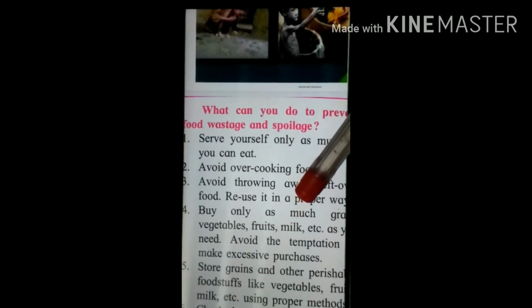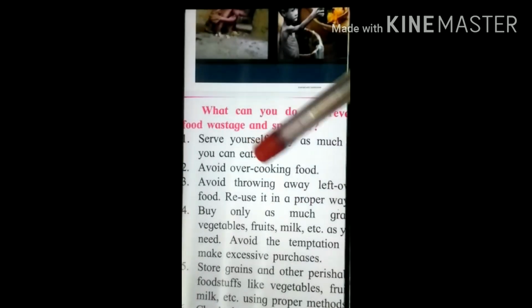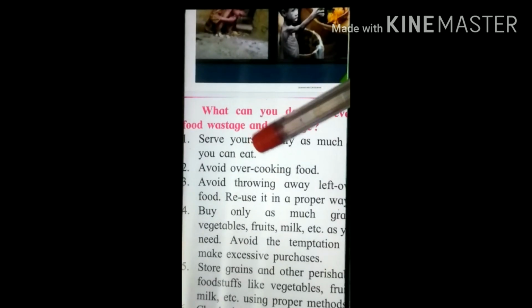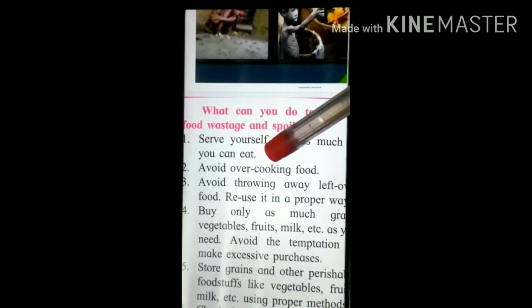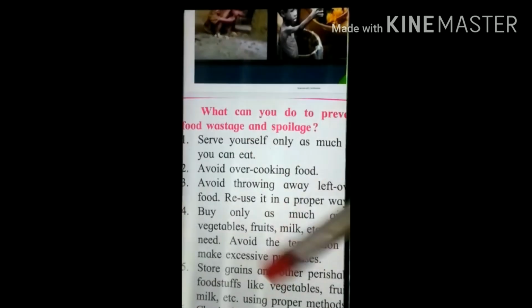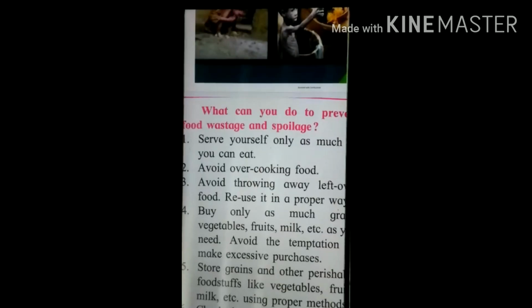For example, if you need one chocolate or one candy bar and you take two, or you take 10, you eat two or three and throw the rest. This is excessive purchase. You are purchasing in excess, and then you throw it in the dustbin, or you half eat it and half throw it.